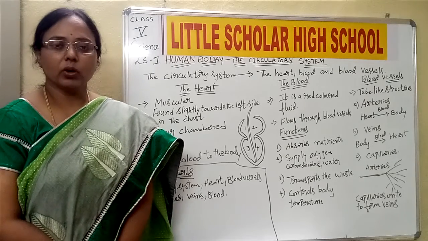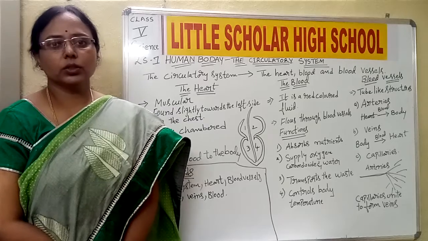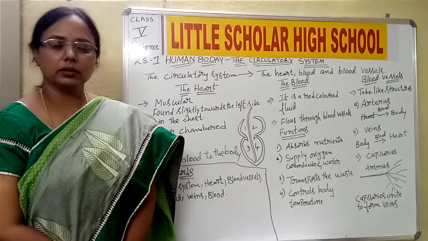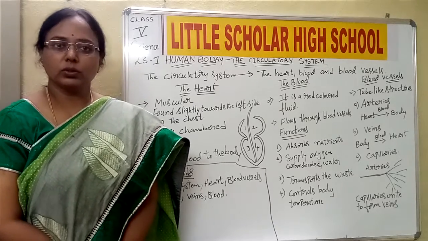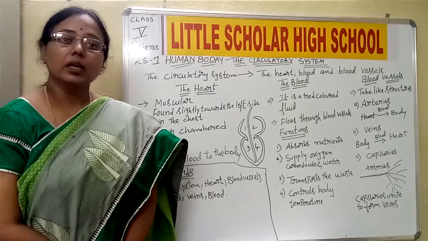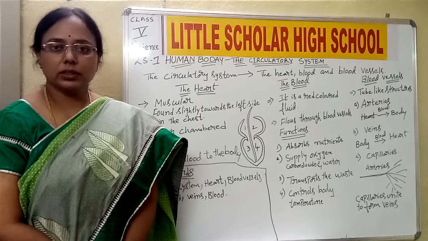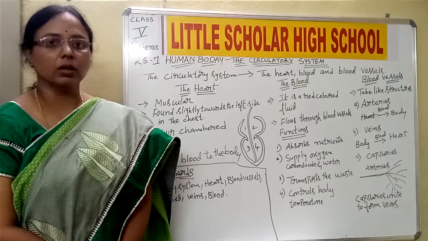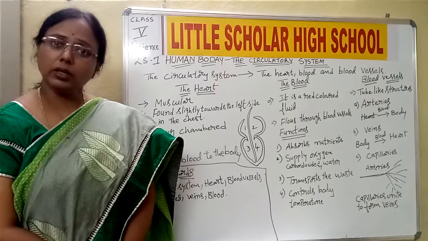Children, you know that our body is made up of different organs and organ systems. If I ask you to name some organs, you will definitely say that some of the sense organs are eyes, ears, nose, skin and all. And when I ask you about the organs, you will answer that it is the kidneys, lungs, heart and all. But when we talk about the organ system, it is like the excretory system, digestive system, respiratory system, reproductive system, circulatory system and all. So in this particular chapter, we are going to study about the circulatory system.